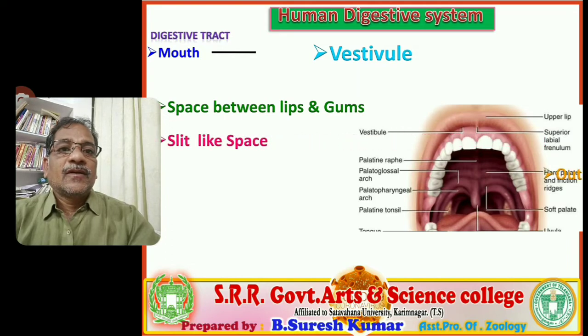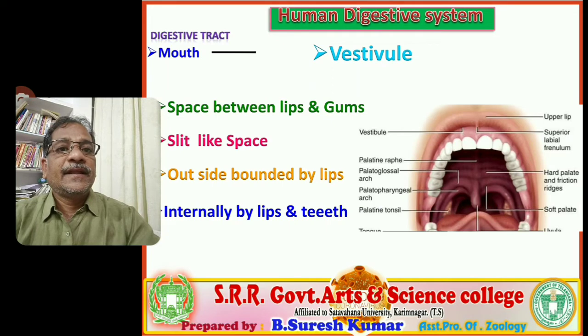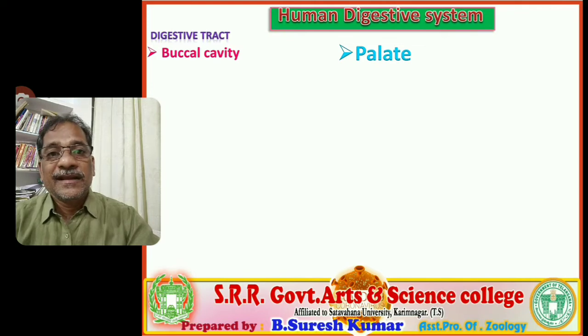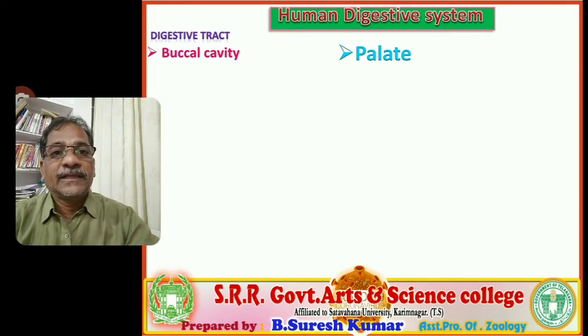You observe the space between lips and gums, a slit-like space. Outside it is bounded by movable lips, internally by gums and teeth. That is about the vestibule. Now we are going to discuss the buccal cavity, the oral cavity. The mouth leads into a wider space, the cavity called the buccal cavity, also called the oral cavity. As we already discussed, the oral cavity includes three parts. They are the palate, the tongue, as well as the teeth.